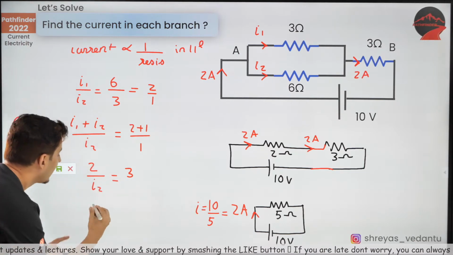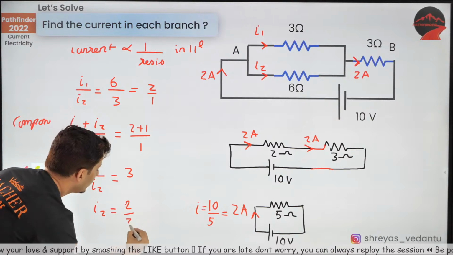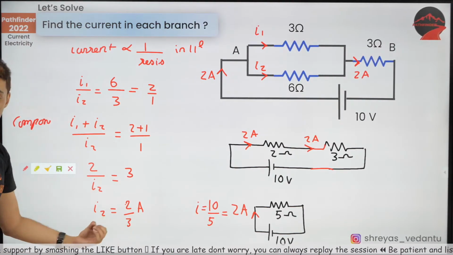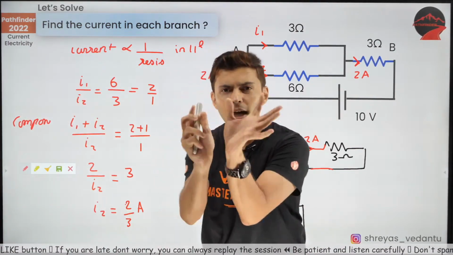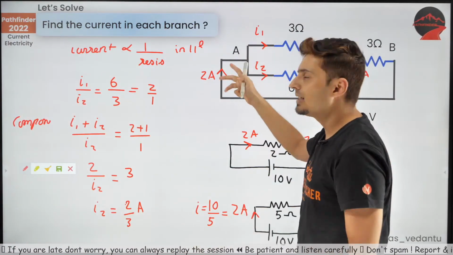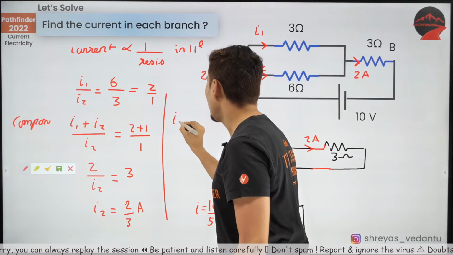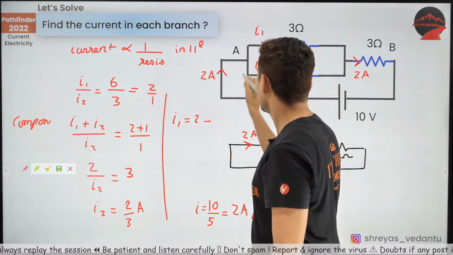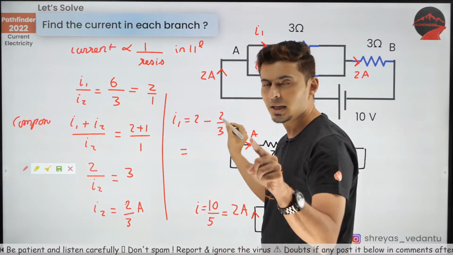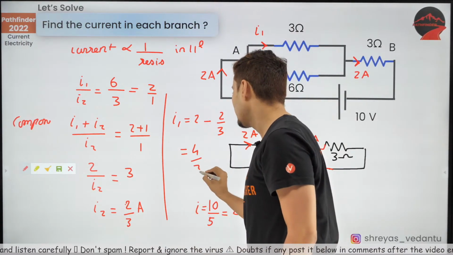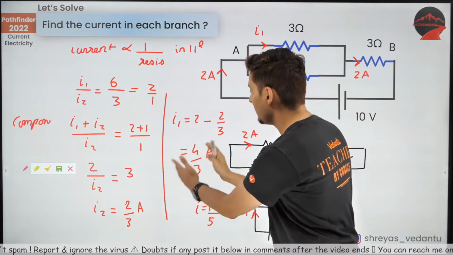Great. And then what will I2 come out to be? It will come out to be 2 by 3 amperes. Yes, I2 will come out to be 2 by 3 amperes. Correct. And last thing, once you know I2, you can easily find I1. Obviously, what will be I1, guys? Think about it. I1 will be 2 minus 2 by 3. So this will be 3 2s are 6, 6 minus 2, 4. So it will be 4 by 3 amperes. Yes, 4 by 3 amperes. So 2 by 3 amperes, 4 by 3 amperes.